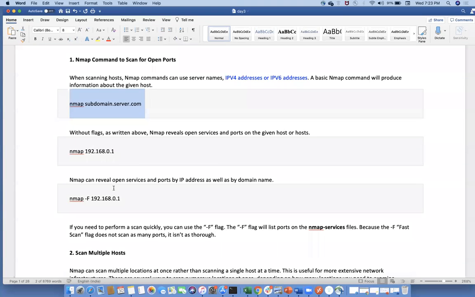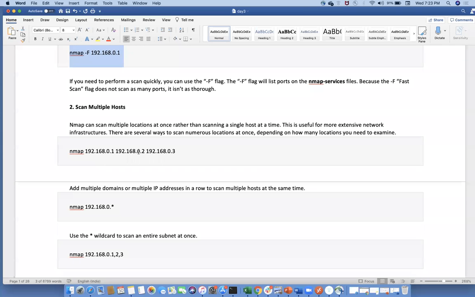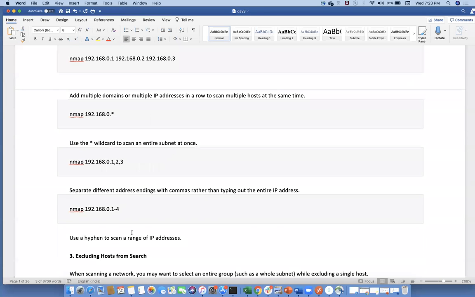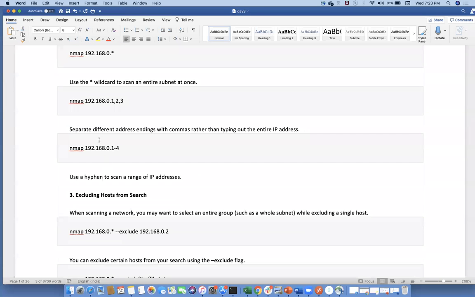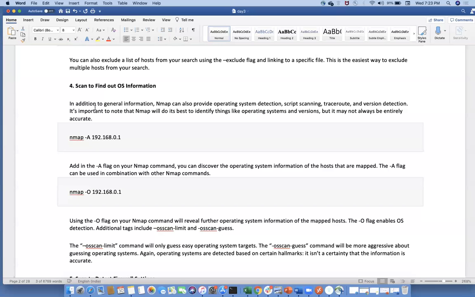Scan multiple hosts. All of this has given the complete list. Excluding hosts, and again nmap -A. So this is what we did: scan to find out OS information. In addition to general information, nmap can also provide operating system detection, script scanning, and traceroute. So that is what it did right now. And again, version detection.